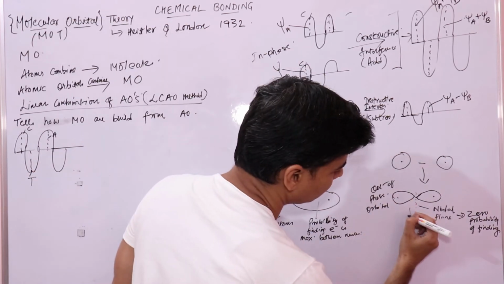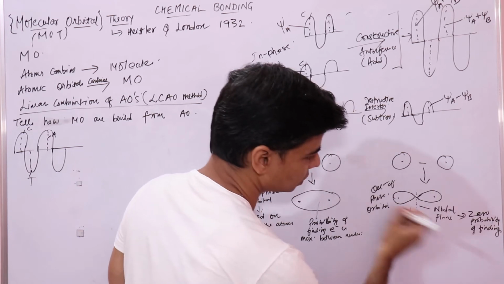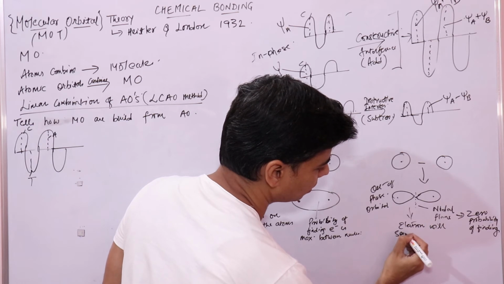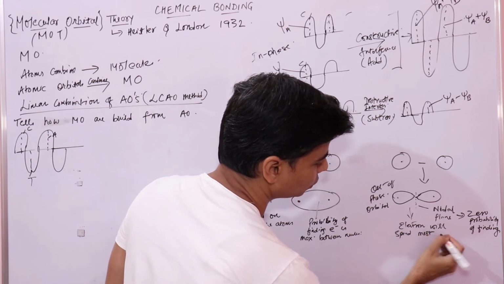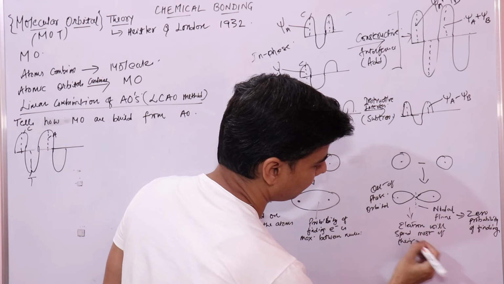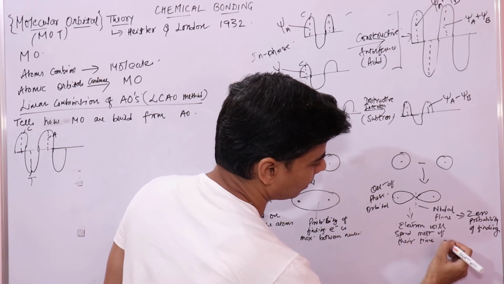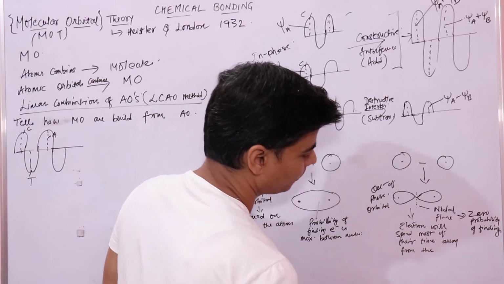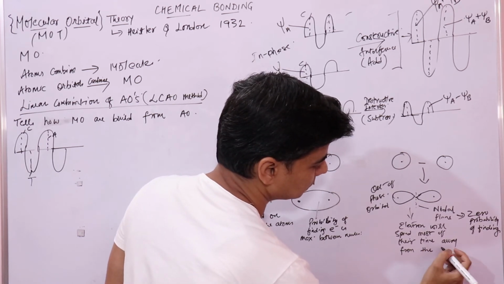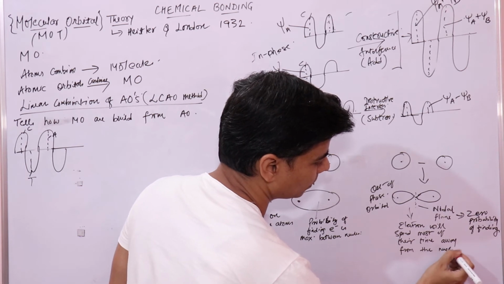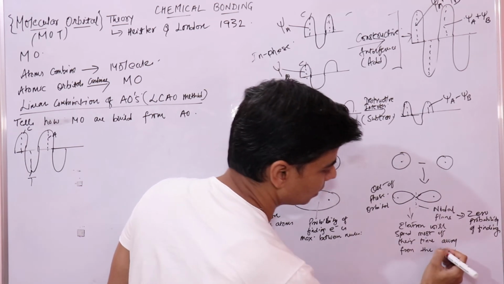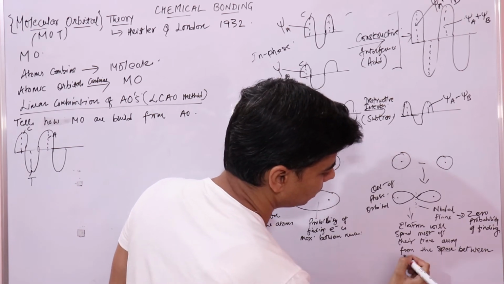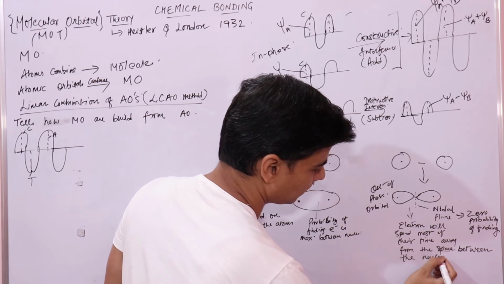If you add electrons to this orbital, electrons will spend most of their time away from the nuclei, away from the space between the nuclei, right?